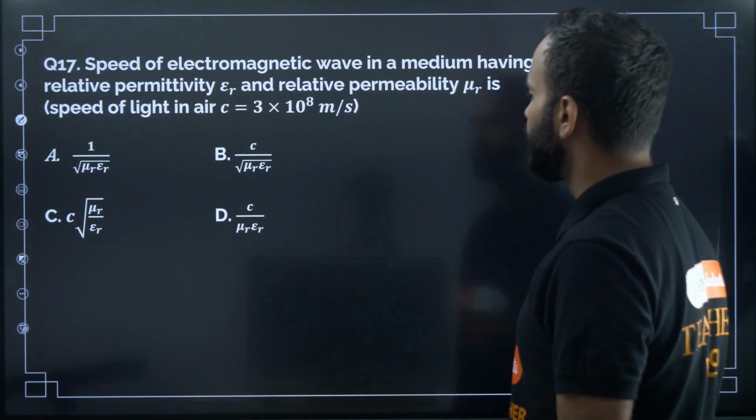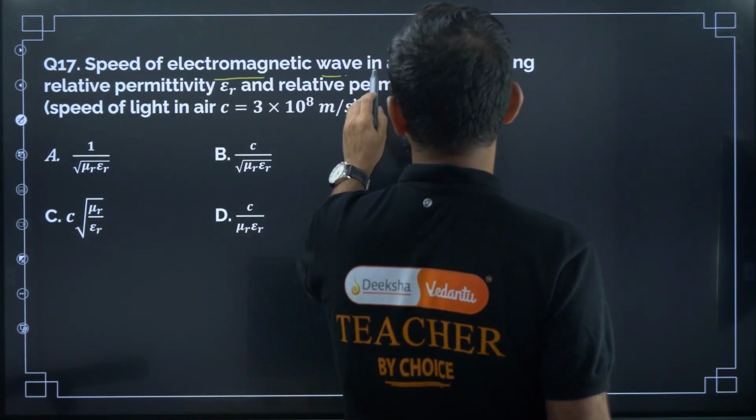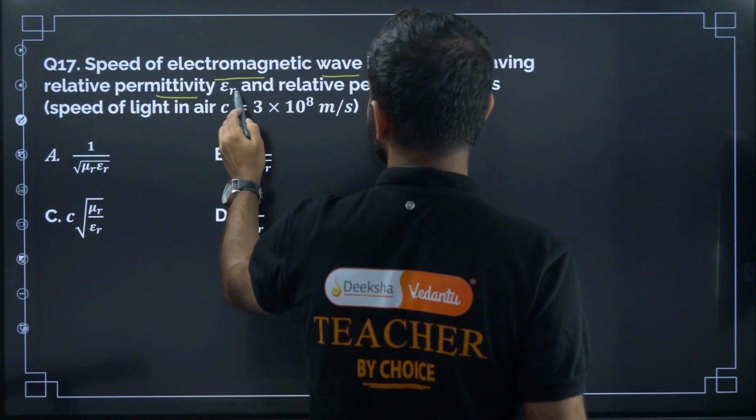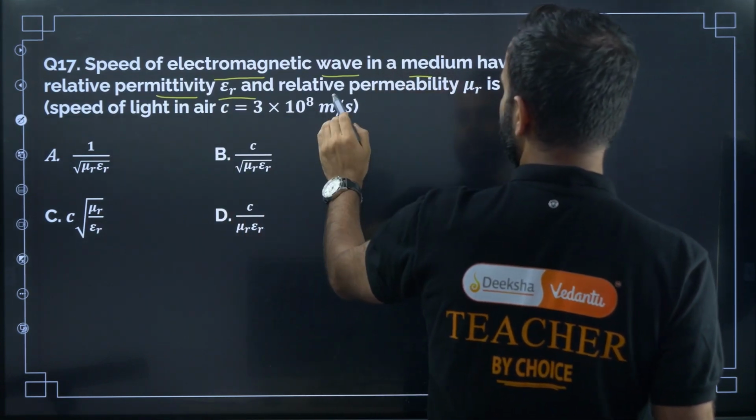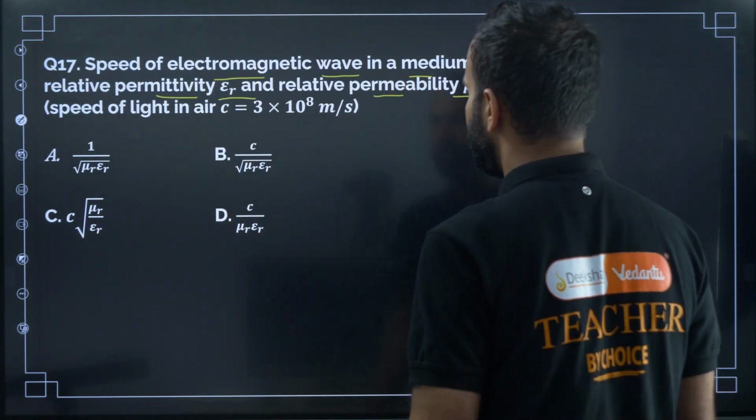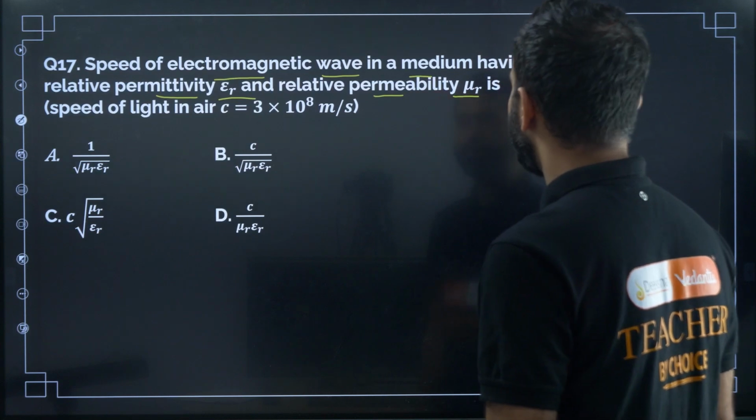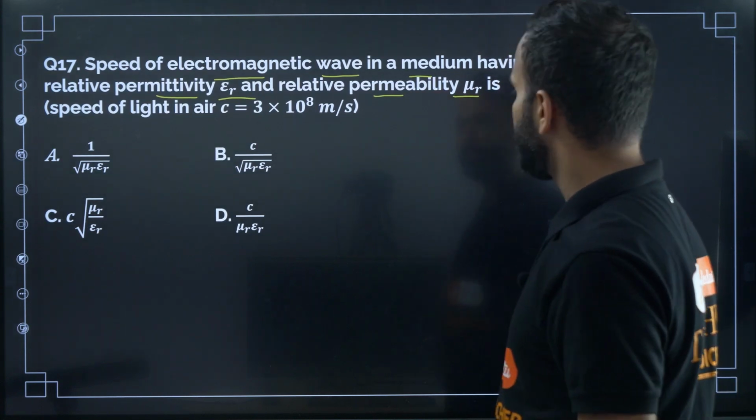Next question, question number 17. Speed of electromagnetic wave in a medium having relative permittivity epsilon r and relative permeability mu r is. What is the speed of electromagnetic wave in a medium?